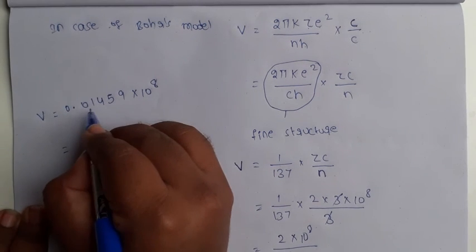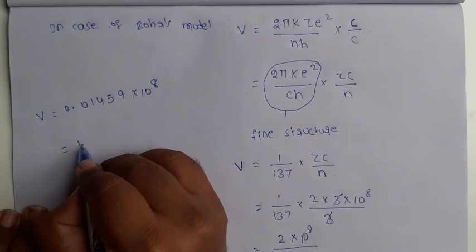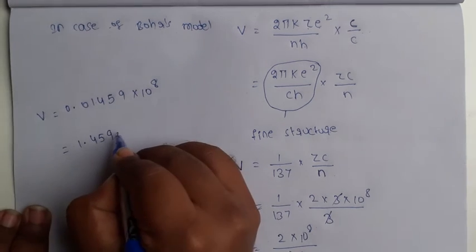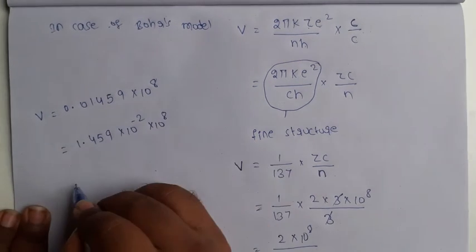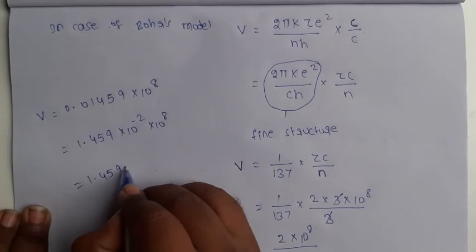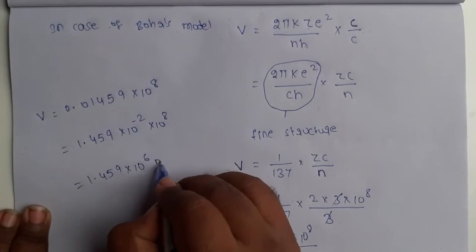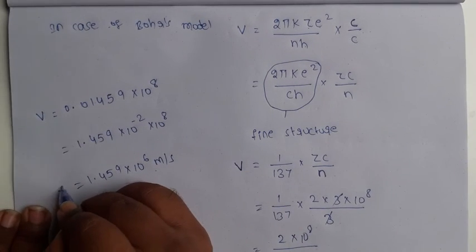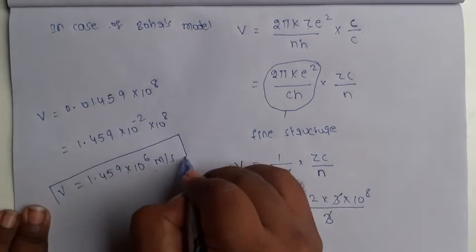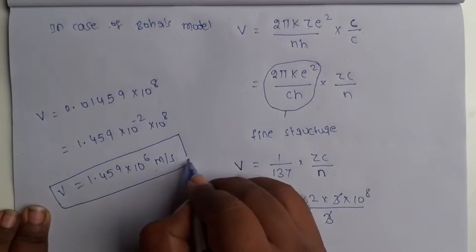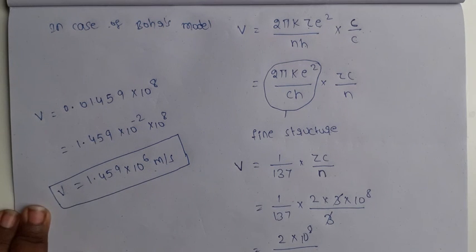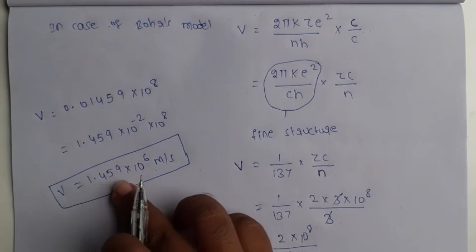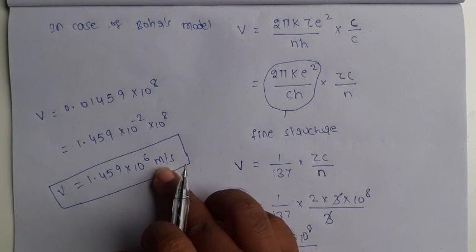So taking the point here, 1.459 into 10 to the power of minus 2 into 10 to the power of 8, which is 1.459 into 10 to the power of 6 meter per second. So the velocity is 1.459 into 10 to the power of 6 meter per second. Rounding, the answer is 1.46 into 10 to the power of 6 meter per second.